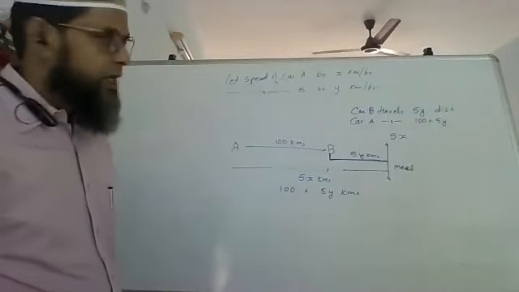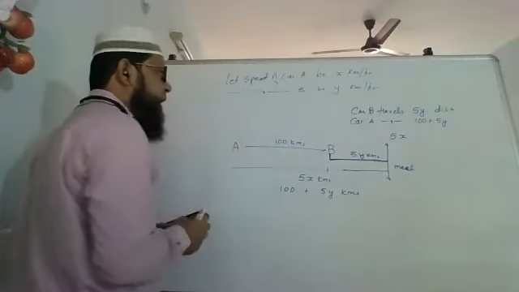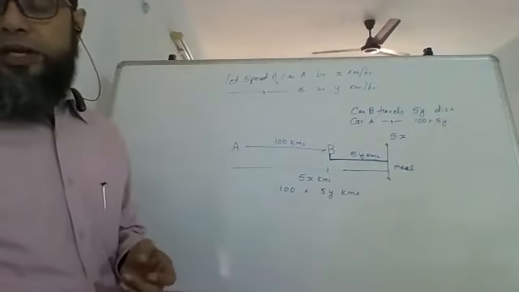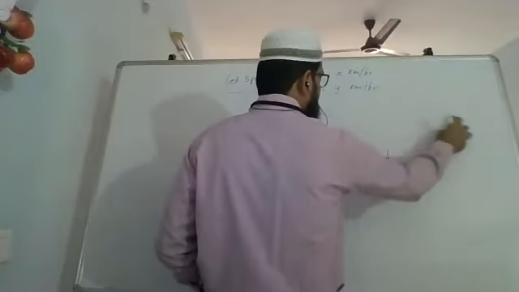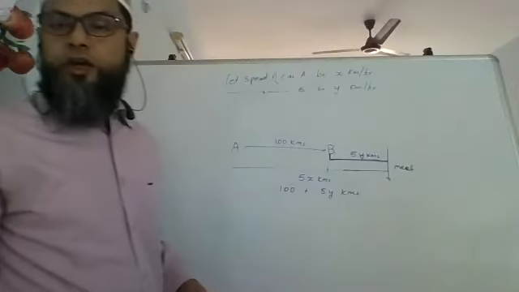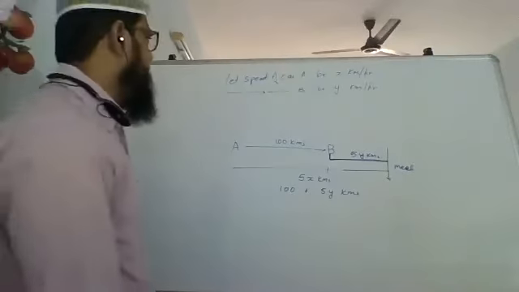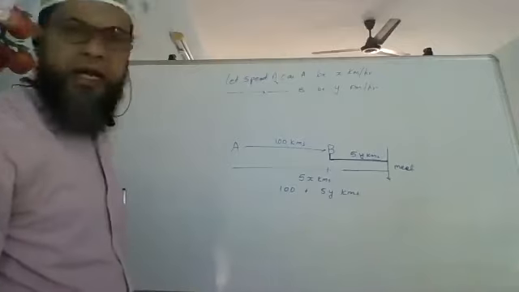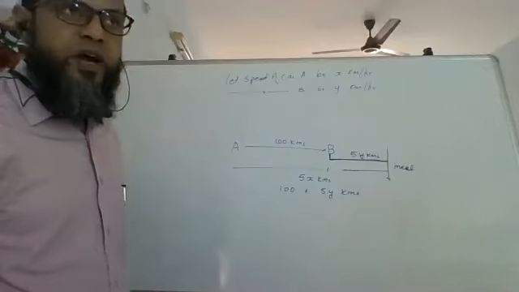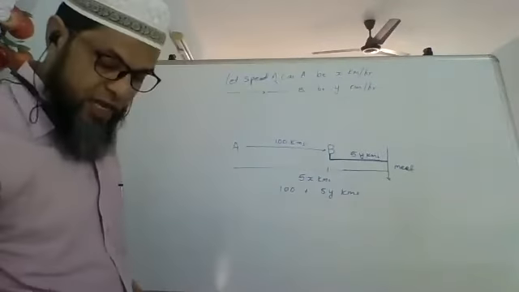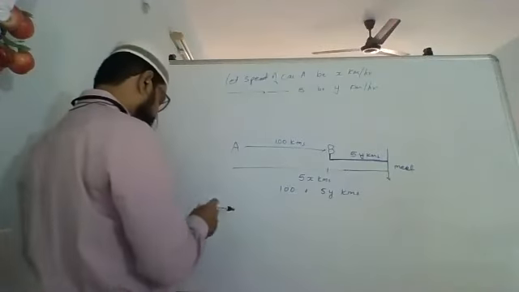That is, car A travels 5x kilometers and car B travels 5y kilometers. Okay, 5x and 5y.